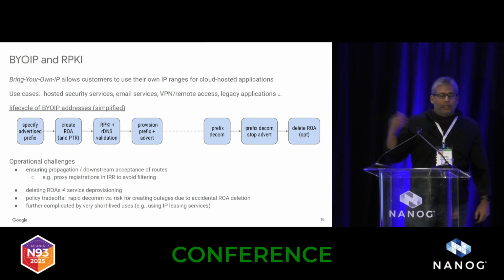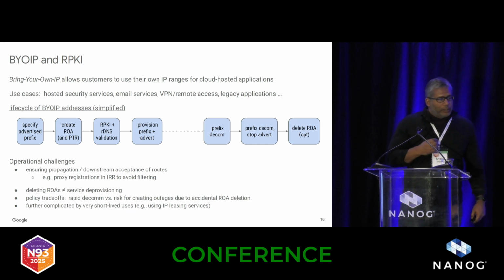Now the problem is during the decommission phase. After that route gets provisioned, we validate that there's a ROA for it. In some cases, when the customer decides that they don't want to use the service anymore, they just delete the ROA. And of course, we don't really get a signal of that until our RPKI cache gets updated, and so on. And we don't actually know if that's a signal that they've gone away. Did they make a mistake in their RPKI registration? What to do is not obvious.